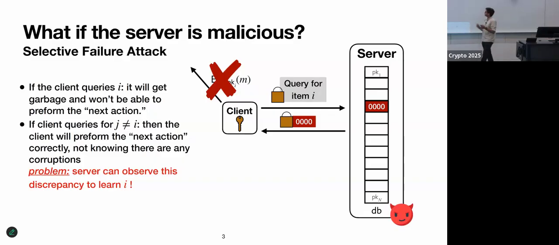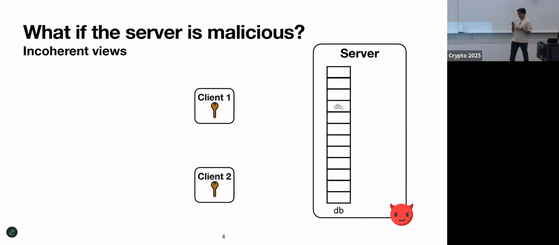If the server can observe this discrepancy, that in one case the message was sent and in another case there was no message, it can figure out that maybe the client was indeed querying for location i. And so we've violated privacy for the client. So that's not all; you can also do other kinds of things. Actually, this attack was even noticed back in the earliest works in PIR.